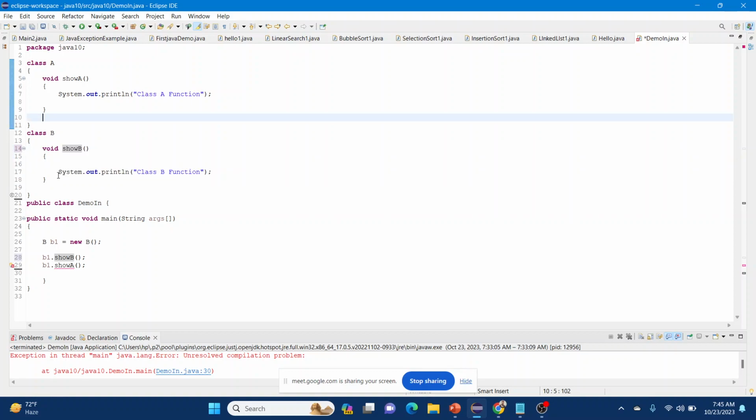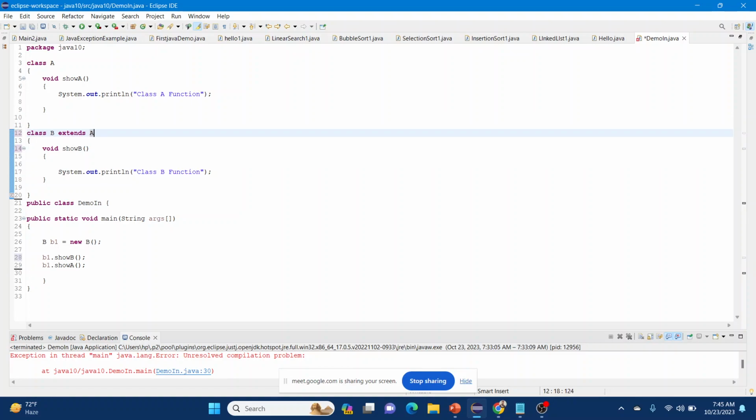Right now b1 can access the show B function but cannot access the show A function. Why? Because there is no relationship between A and B. Now if we create that relationship and make class B extend A, B becomes the child class of A. So A is the parent class and B is the child class. Now b1 can also use the show A function.